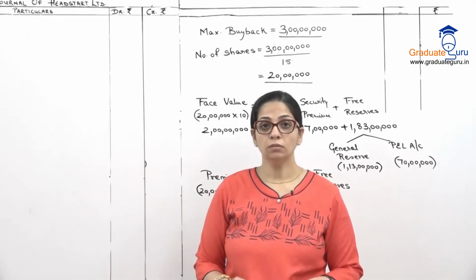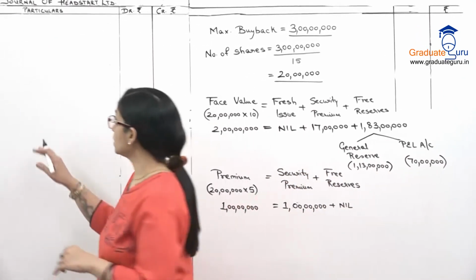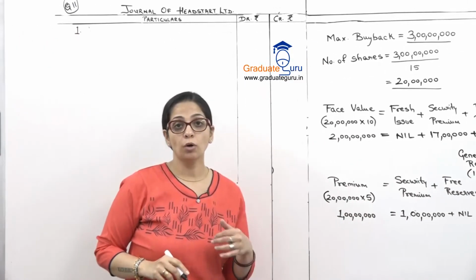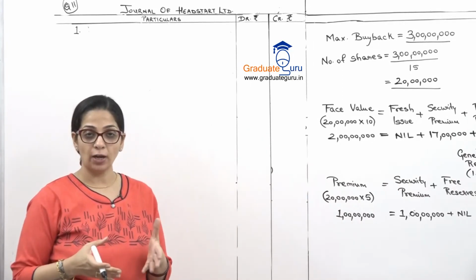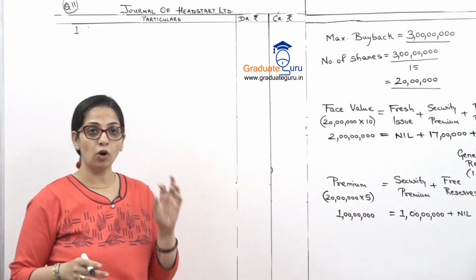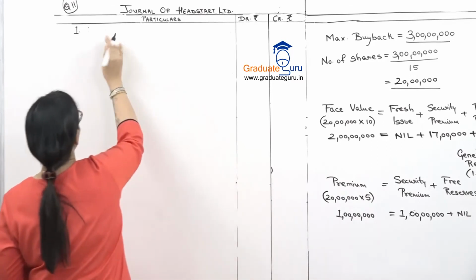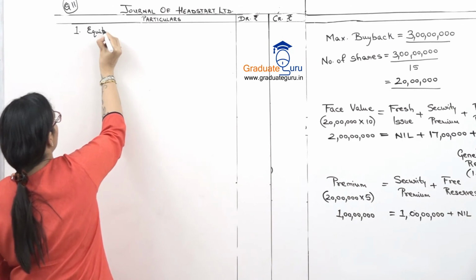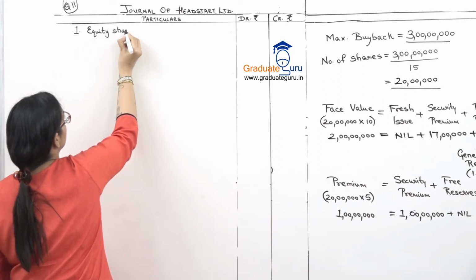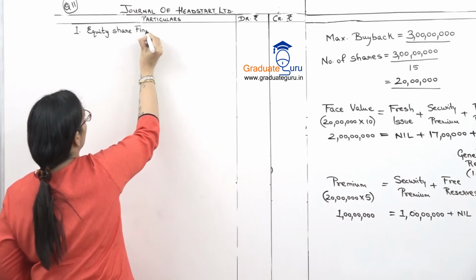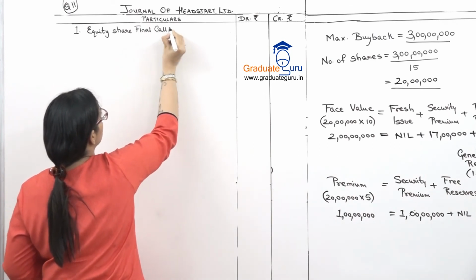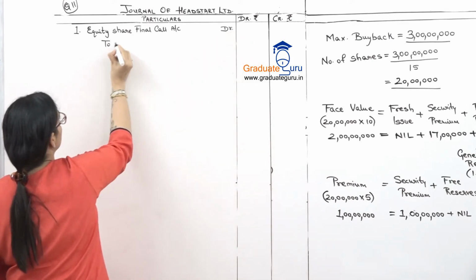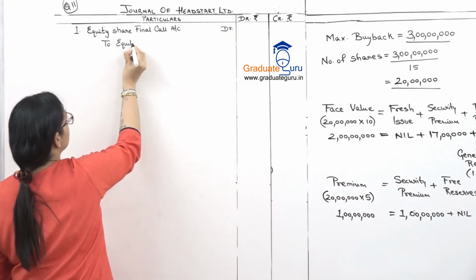Now let's go to our journal entries. First journal entry will be shares को पूरा fully paid up करना है, right? So my first entries will be for that. So we'll make a final call on the equity shareholders. So equity share final call account debit to equity share capital account.